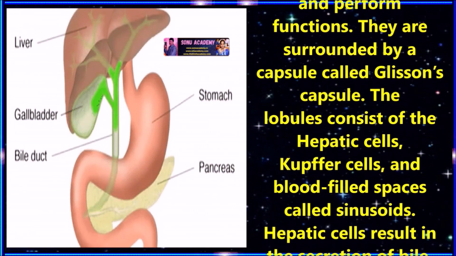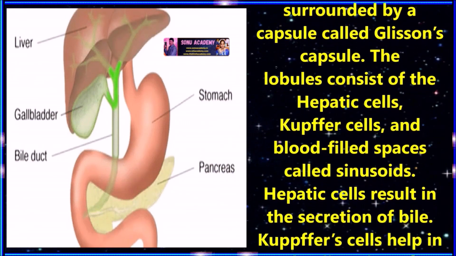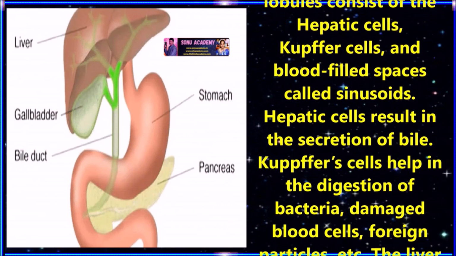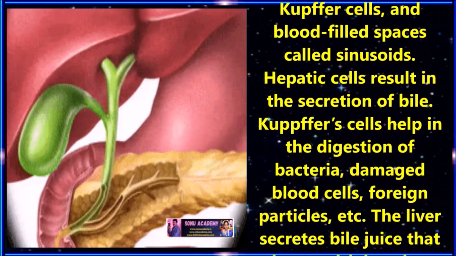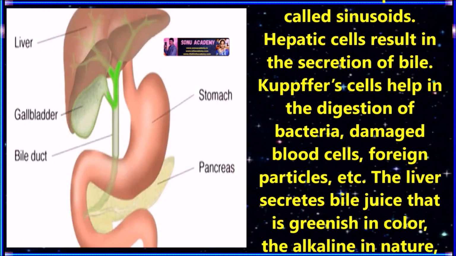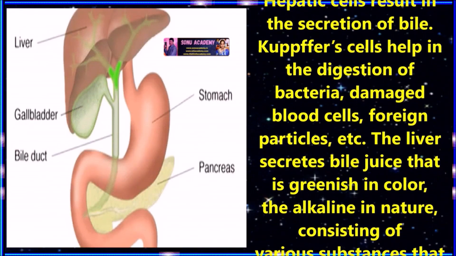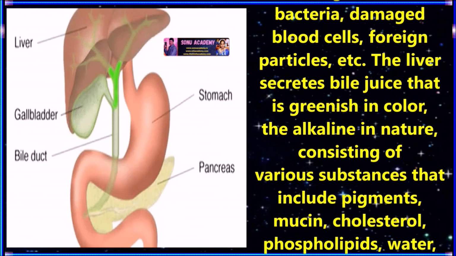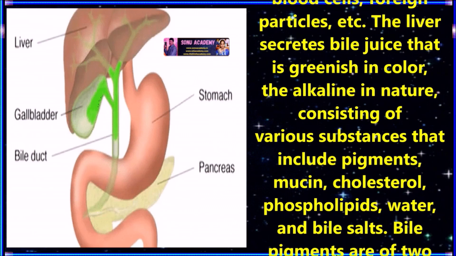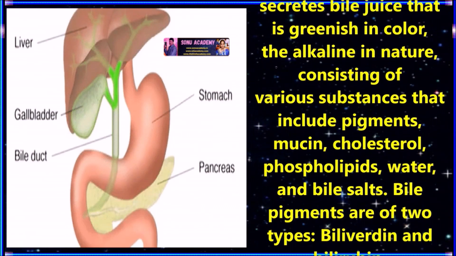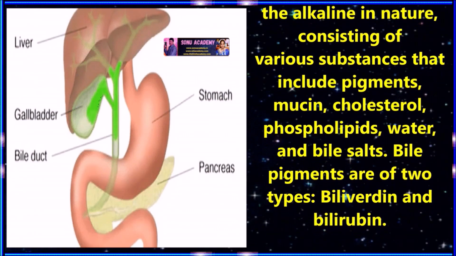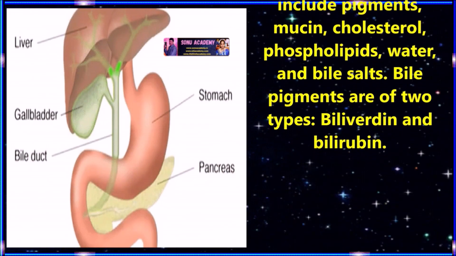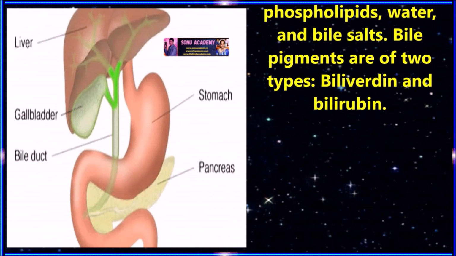The lobules consist of hepatic cells, Kupffer cells, and blood-filled spaces called sinusoids. The hepatic cells secrete bile. The Kupffer cells help in the digestion of bacteria, damaged blood cells, foreign particles, etc. The liver secretes bile juice that is greenish in color and alkaline in nature. It consists of various substances that include pigments, mucin, cholesterol, phospholipids, water, and bile salts.